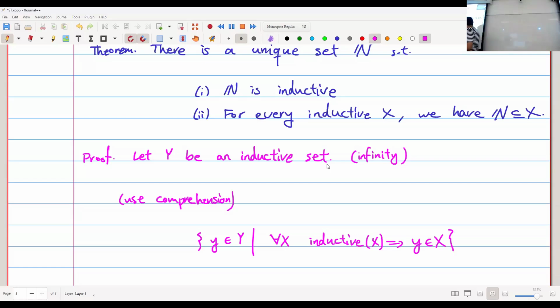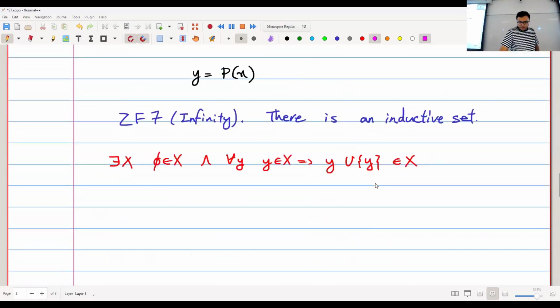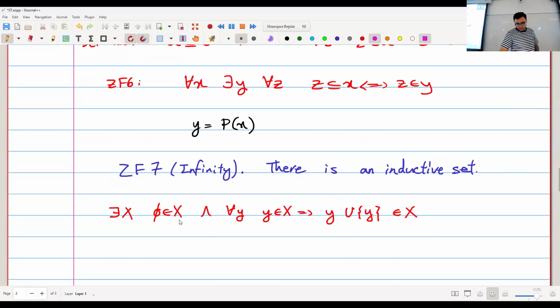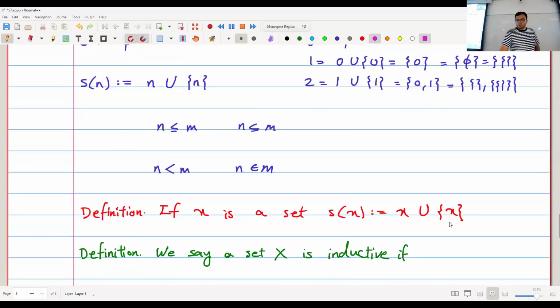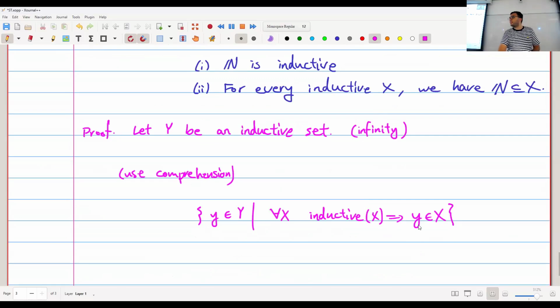Now, I can write this part, the inductivity of X, in my language. I've already done this here. So this is just saying that X is inductive. So this whole thing is a formula in my language. I'm doing comprehension on a set that already exists, because my axiom of infinity is saying that this set big Y exists. So I'm taking all the elements in the set big Y that are in every inductive set. I'm going to call this set N.